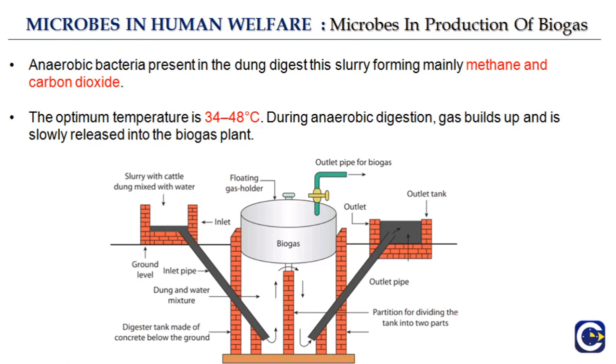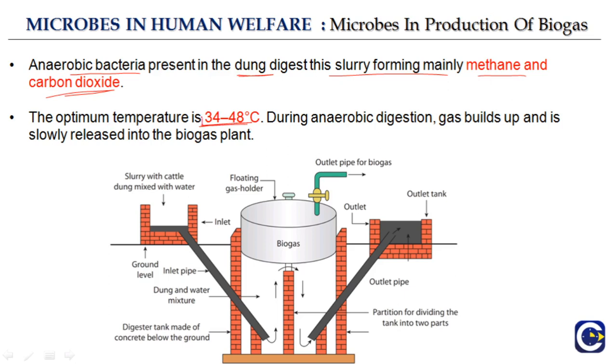Now we will see how exactly this mechanism of formation of biogas takes place. Anaerobic bacteria, where do they come from? They are present in the cattle dung. They digest this slurry, forming mainly methane and carbon dioxide. The optimum temperature is 34 to 48 degrees Celsius.